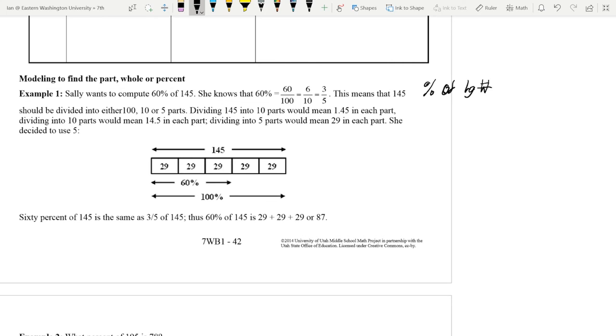To find 60%, we're going to take 3 of those. So we're going to take these first 3 right here. And now it's either 29 plus 29 plus 29, or 29 times 3, which equals 87. Either way, 60% of 145 has to be 87.